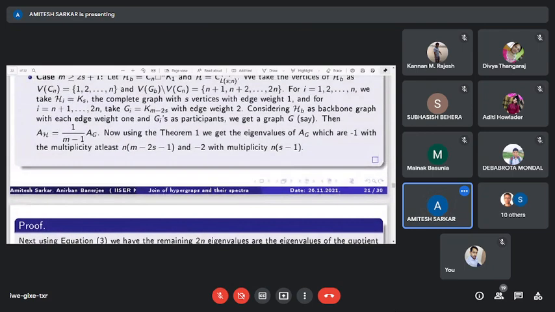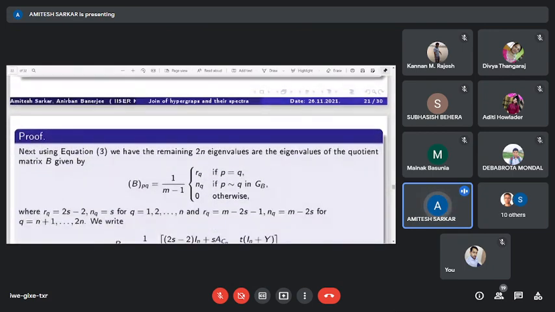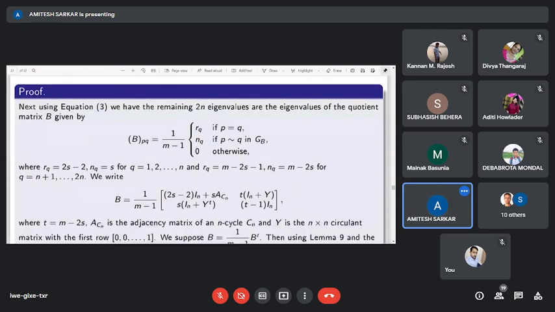The remaining 2n eigenvalues are the eigenvalues of the quotient matrix defined by this, where b_pq equals 1 by m minus 1 times r_q, where r_q is 2s minus 2. If p is adjacent to q, then that entry will be n_q, where n_q equals s for q equals 1 to n, and if p equals q, the diagonal entries are r_q, where r_q equals m minus 2s minus 1.